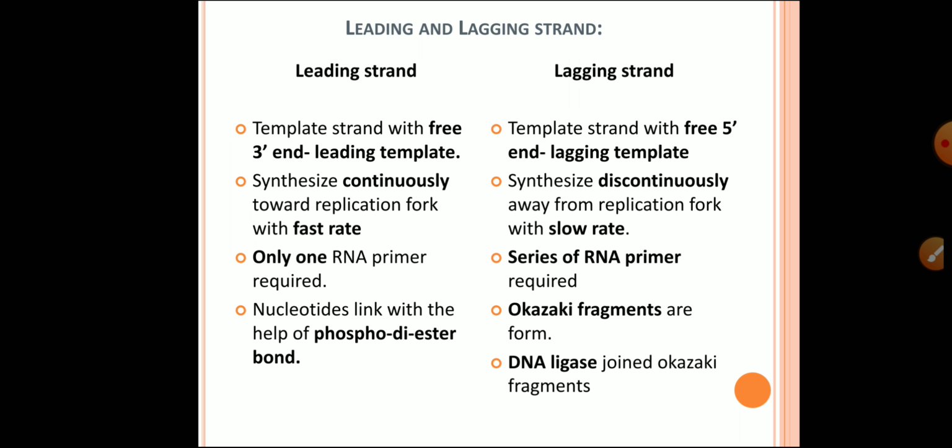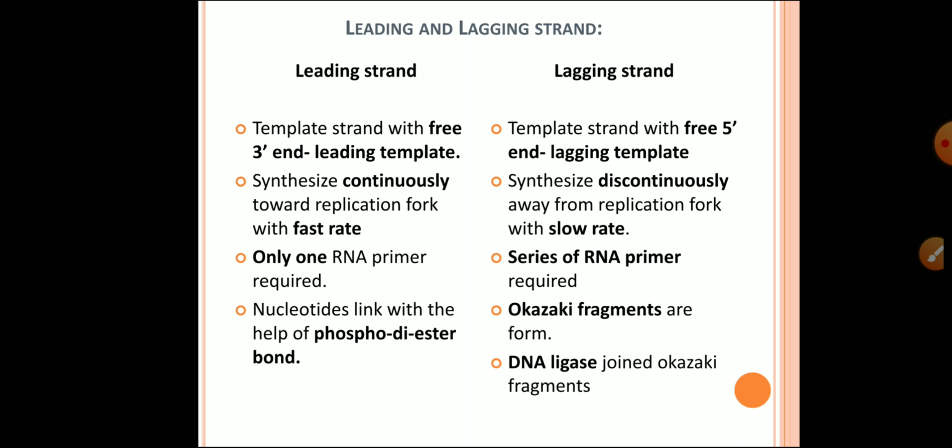As both the strands of parental DNA are antiparallel, the new strands are always formed in 5' to 3' direction. One of the newly synthesized strands develops continuously toward the replicating fork and is called the leading strand.